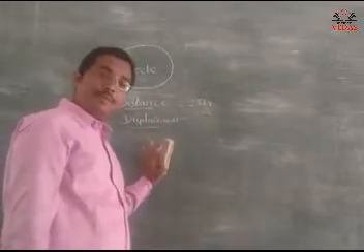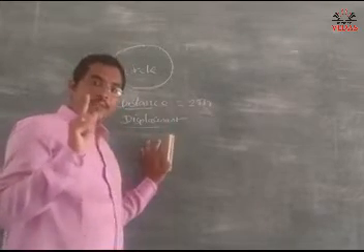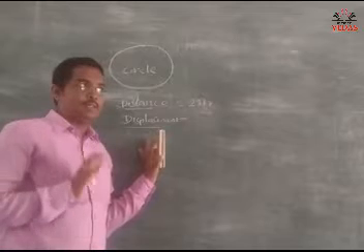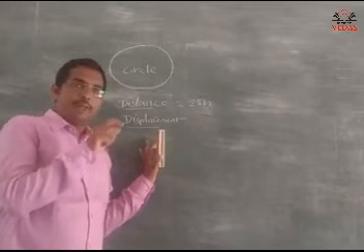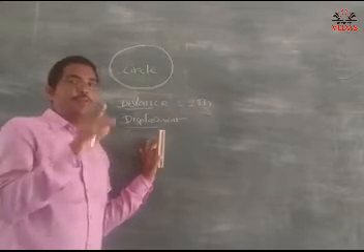So displacement. See my dear, you have to remember displacement is nothing but the line joining the initial point and final point.